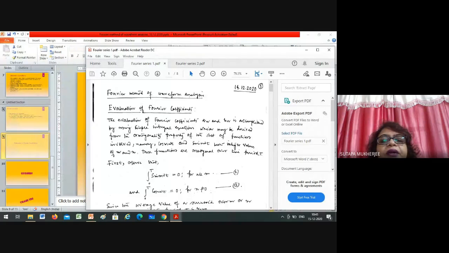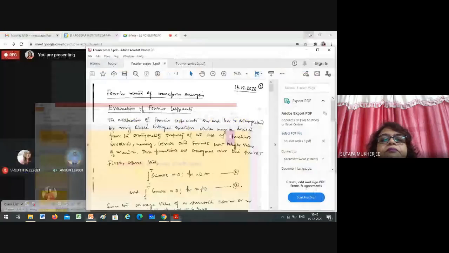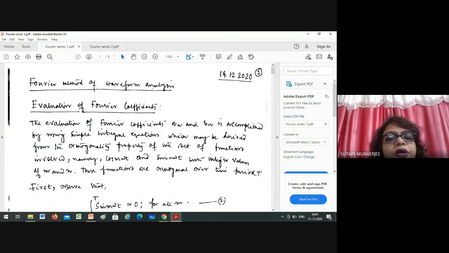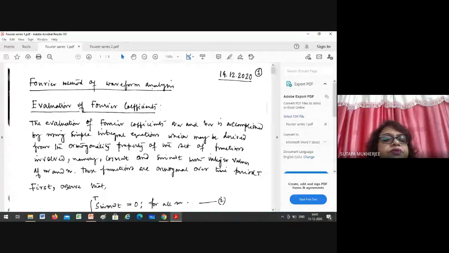Come to this PDF. Is it visible to all of you? Yes, ma'am. Now, how to evaluate the Fourier coefficients? The evaluation of Fourier coefficients an and bn is accomplished by using simple integral equations.